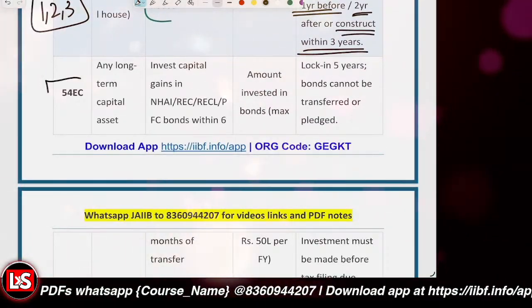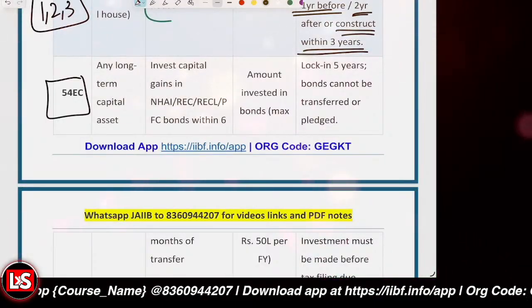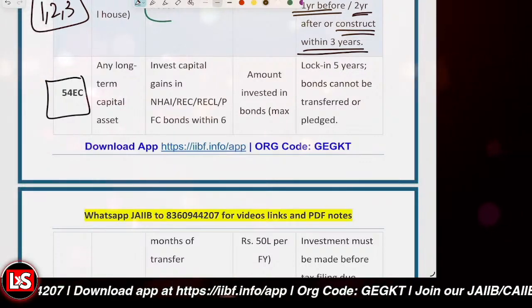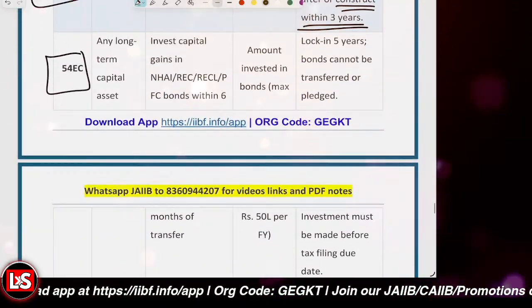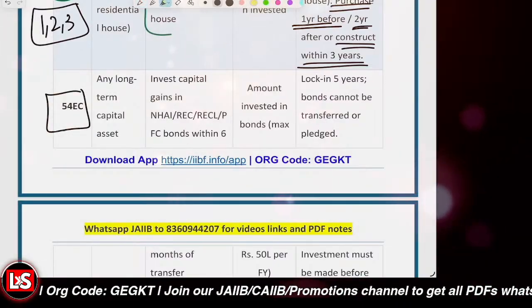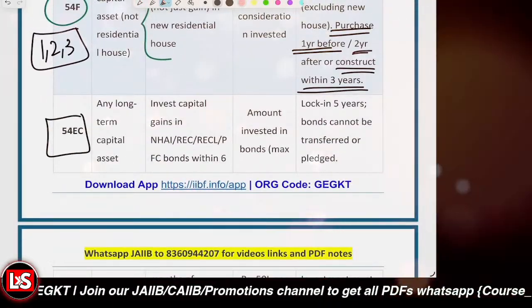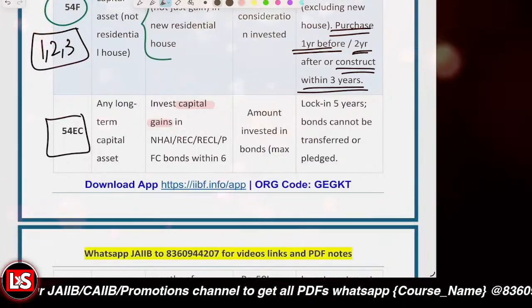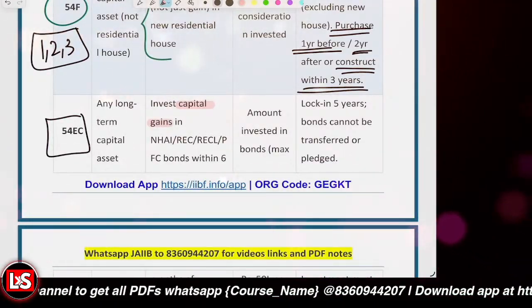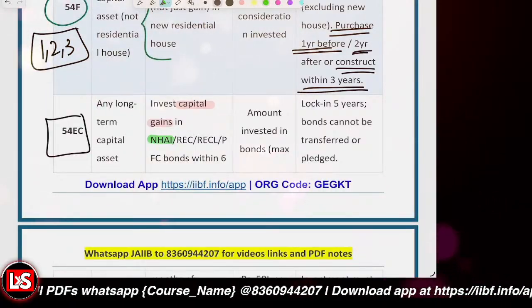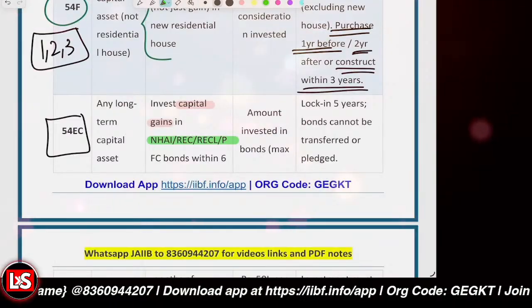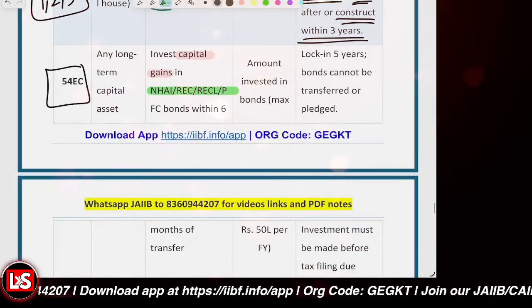Then 54EC is also applicable to any long-term capital asset. You have to invest the capital gain. In 54F, we were talking about the complete amount, not the capital gains only, but in 54EC we are talking about the capital gains. So if you invest the capital gains in REC, National Highway Authority of India or PFC bonds, that is to be invested within a period of 6 months.